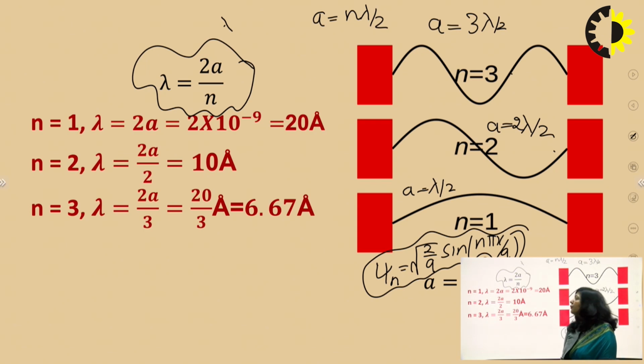So this is a way to find the wavelength of the allowed energy states. You have the first 3 allowed energy states, n equal to 1, n equal to 2, n equal to 3. Their energies are E1, 4E1 and 9E1, and their wave functions are psi1, psi2, psi3. Accordingly, their wavelengths are 2a by n. Just substitute the value of n as 1, 2 and 3. In this way, you can find the wavelength of any allowed energy state, and also the energy of any allowed energy state when a particle is trapped in a one-dimensional infinite potential box.